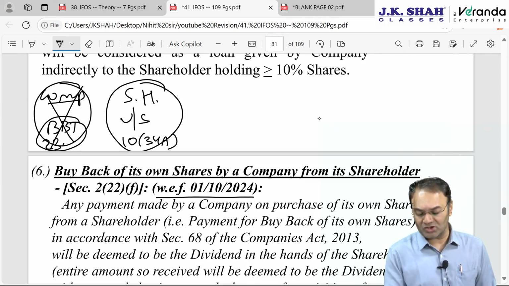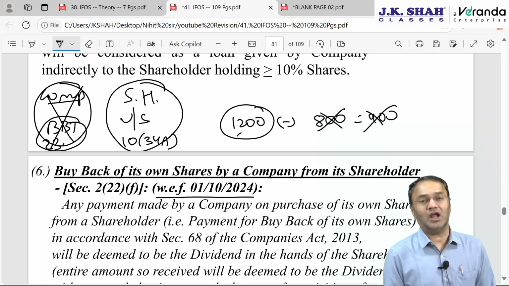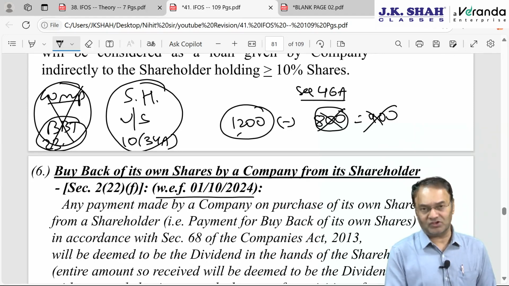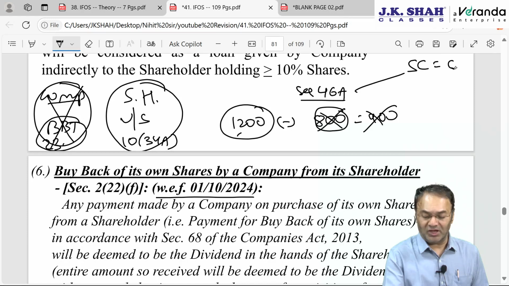Say you bought the shares for 800 rupees per share. Now the company is buying back for 1200, the company is paying you 1200. So technically your gain is 400 rupees per share, but nothing doing. How much you paid to acquire the shares is immaterial. The company is paying you 1200, and the entire 1200 will be deemed as dividend under 222F. Your cost of acquisition of 800 rupees will be allowed as a deduction as per section 46A under the capital gain chapter, which we discussed already. As per 46A, the sale consideration under the head capital gain will be 0 and the cost of acquisition will be your 800.